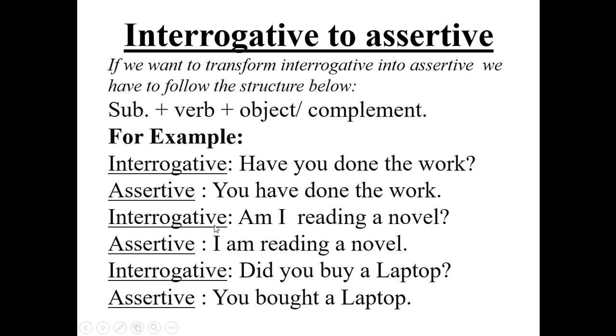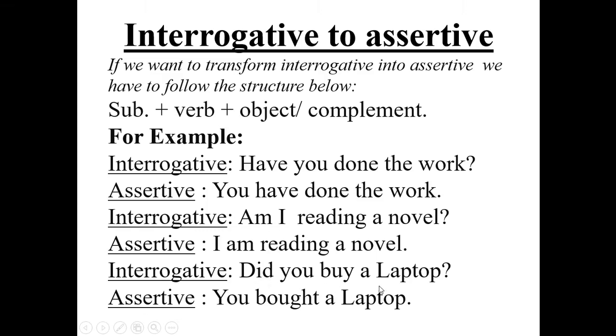Then another interrogative: Am I reading a novel? It's very easy to make assertive. First subject I, then am, then main verb reading. I am reading a novel. Assertive is done.